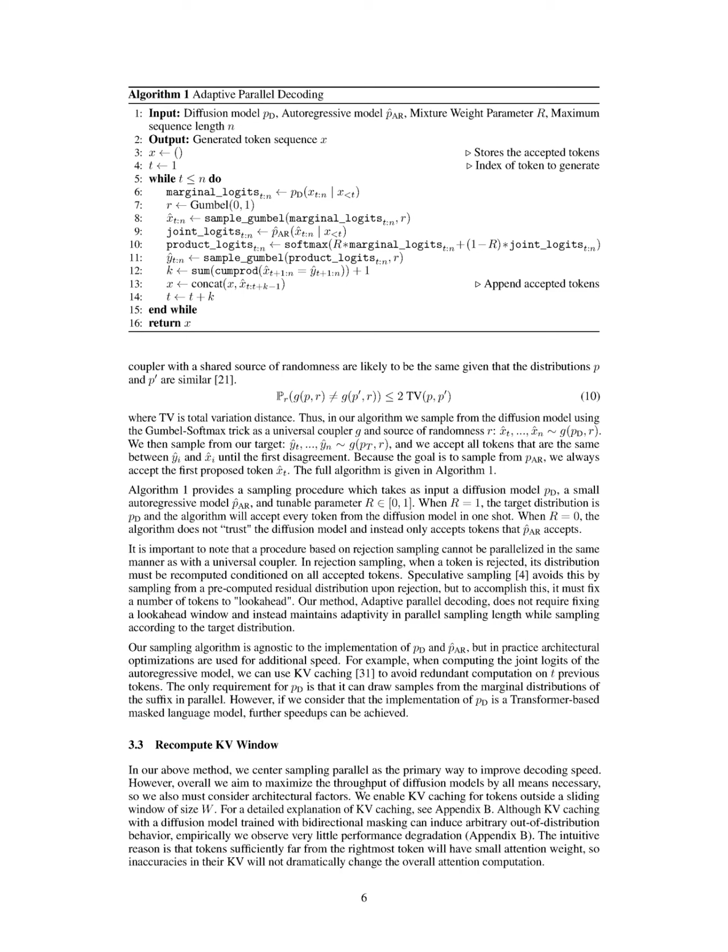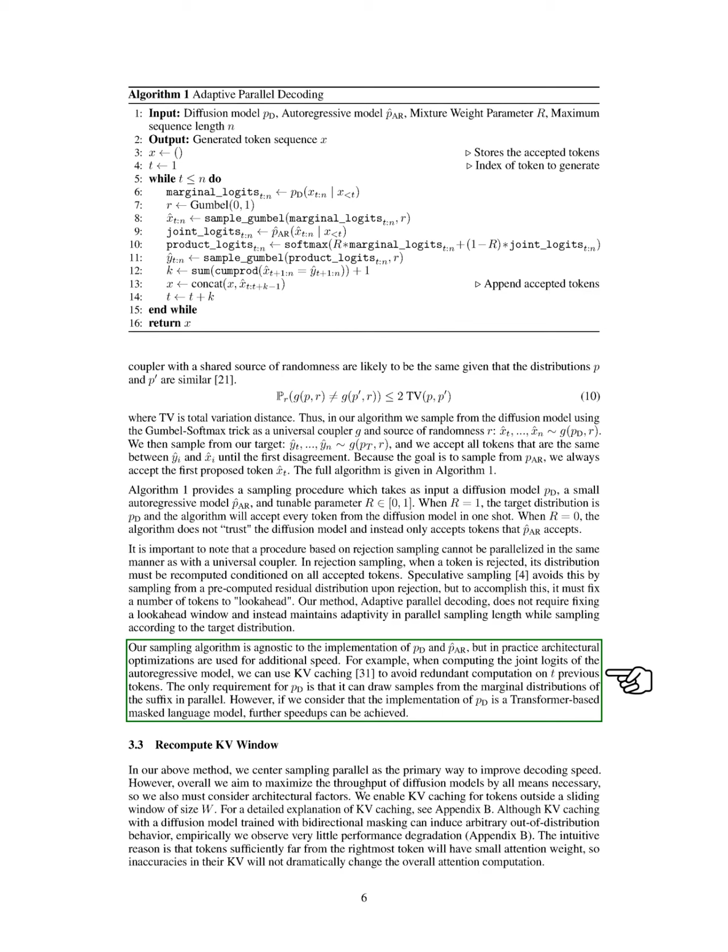Section Summary. In this section, we introduce adaptive parallel decoding, which utilizes a small autoregressive model to efficiently compute joint probabilities and select tokens based on a target distribution, allowing for parallel sampling without the need for a fixed look-ahead window. Our method balances the contributions of a diffusion model and the autoregressive model, enabling flexible and rapid token acceptance while maintaining accuracy in modeling dependencies.